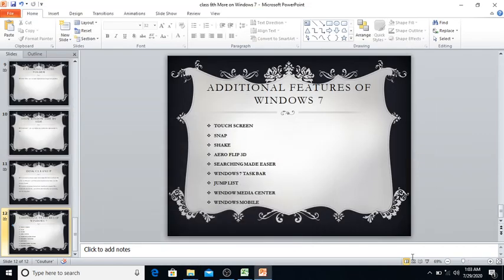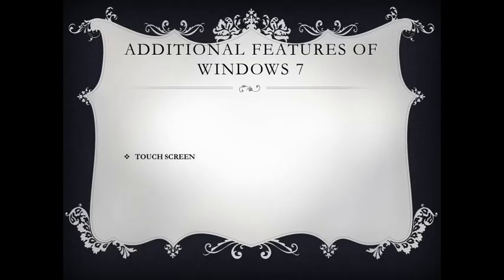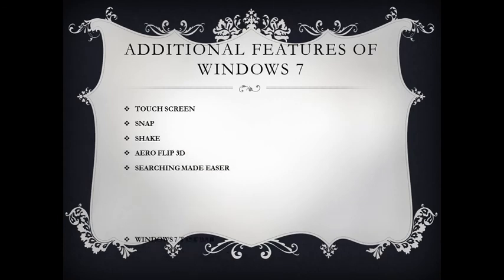Now next we will see Windows 7 taskbar. What is this Windows 7 taskbar? This Windows 7 taskbar is more flexible and provides an easy navigation facility. We can pin our favorite programs anywhere on the taskbar.